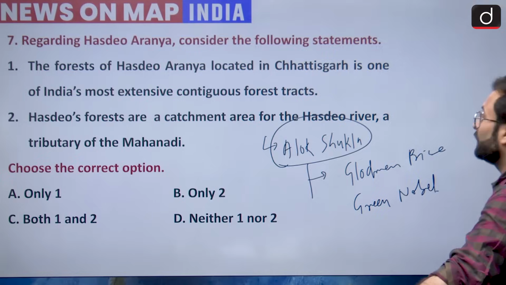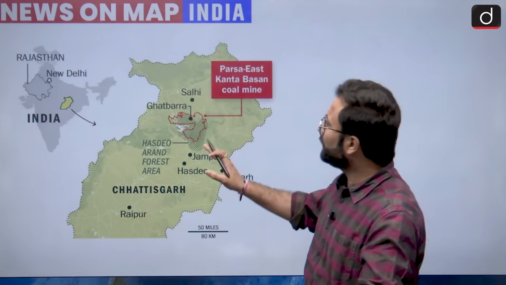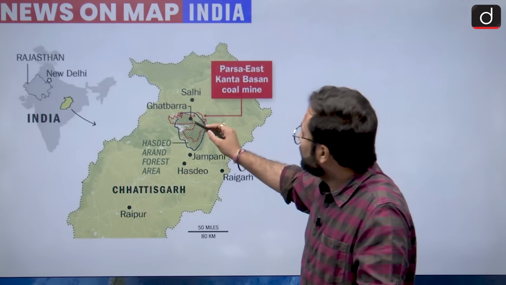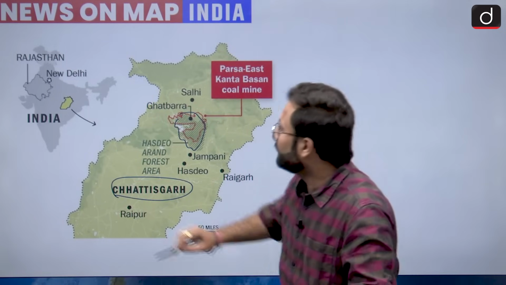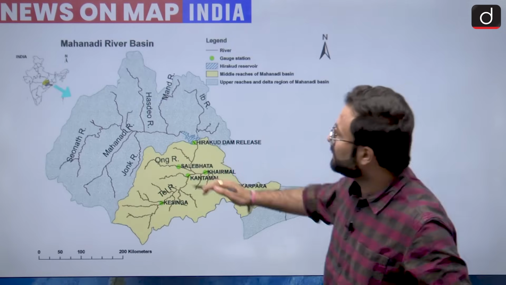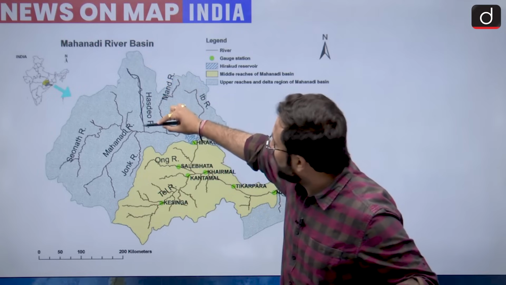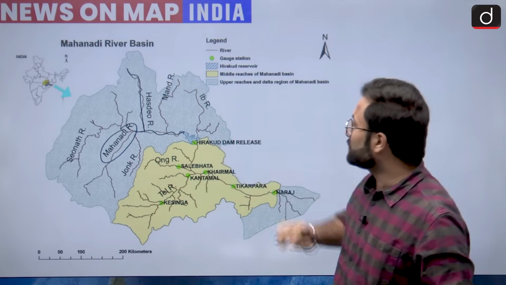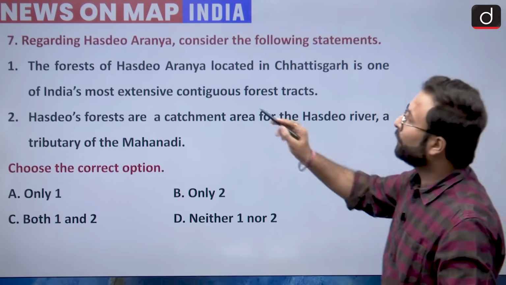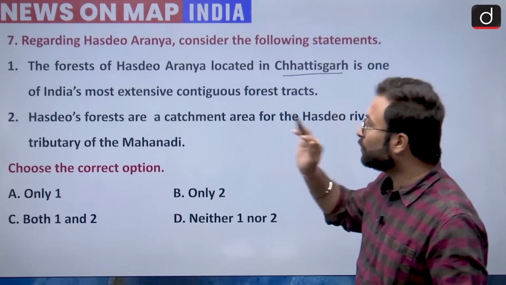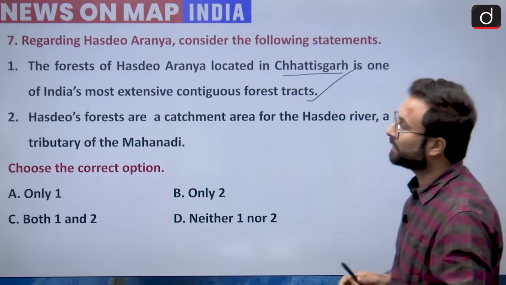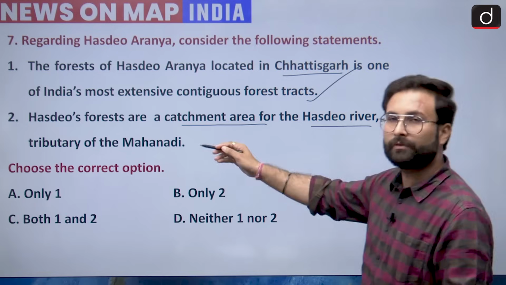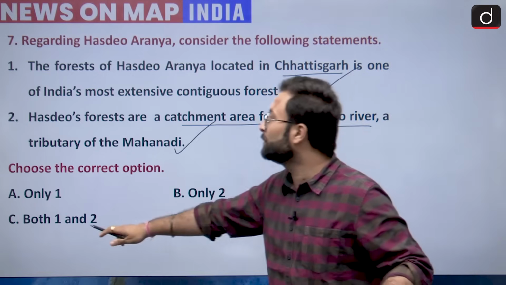Now coming to the location. This is your Hasdev forest area, and this is in the state of Chhattisgarh. When we are talking about the river, there is this Hasdev river in Chhattisgarh, and it is a tributary of the larger Mahanadi river. So that statement is also correct. Coming to the statements again, the forest of Hasdev Aranya located in Chhattisgarh is one of the most extensive contiguous forest tracts. This is correct. Hasdev's forests are a catchment area for the Hasdev river, a tributary of the Mahanadi. This is also correct. Option C would be your right answer.